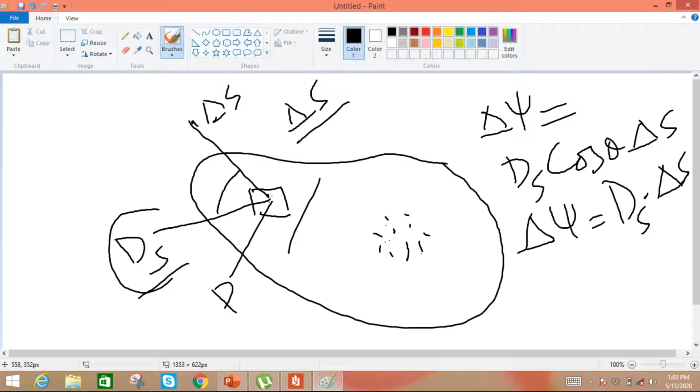Now in order to find the total flux, the total flux will be obtained by integrating this differential area.